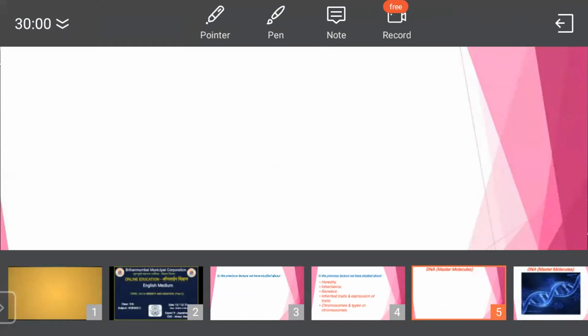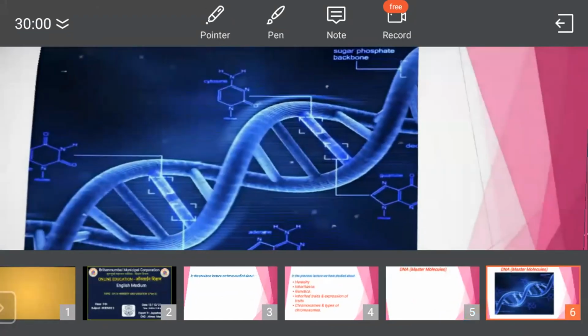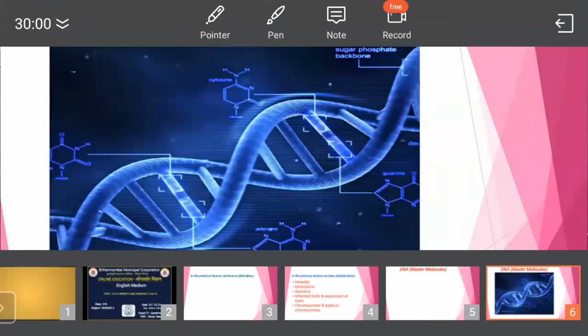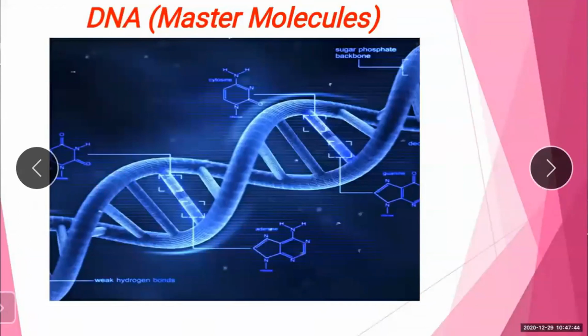Now, how does it look? See, this is the structure of the DNA. Whenever the term DNA arises in your mind, the first picture that should come to your mind is this. This is the structure of DNA. See, it looks like a string. And it is not single stranded, it is double stranded. So this is the structure of a DNA.